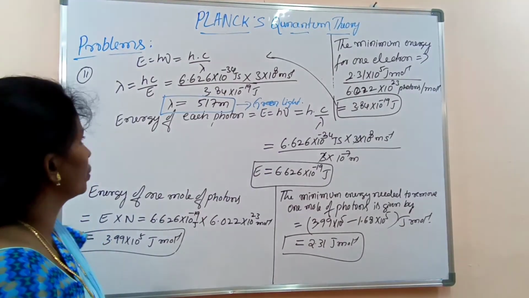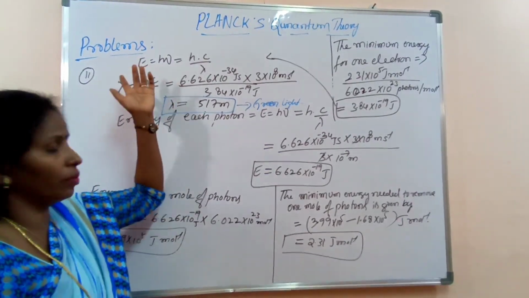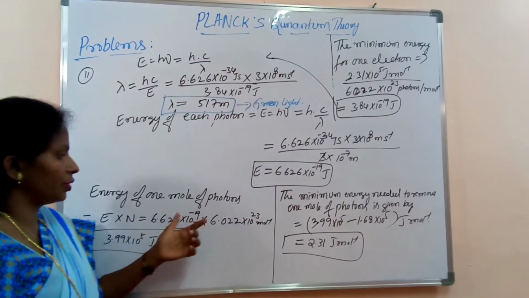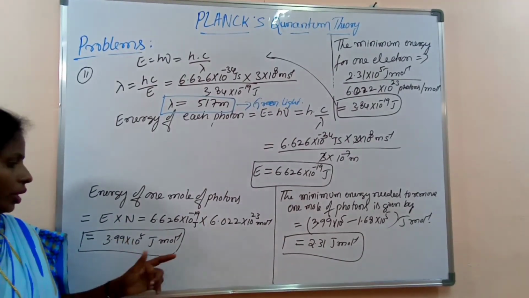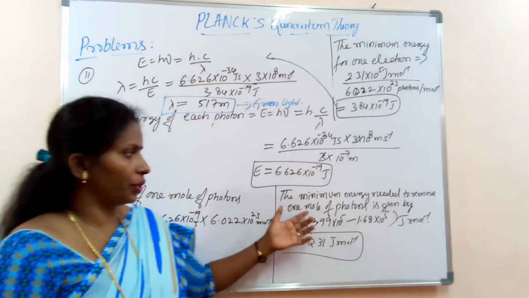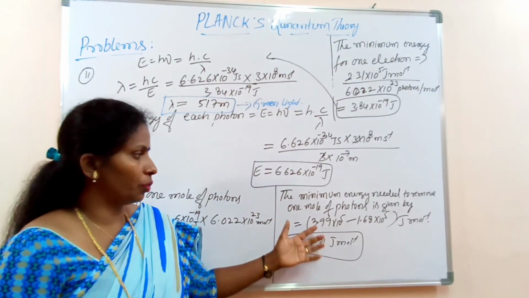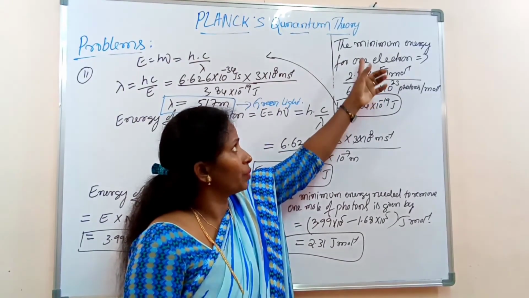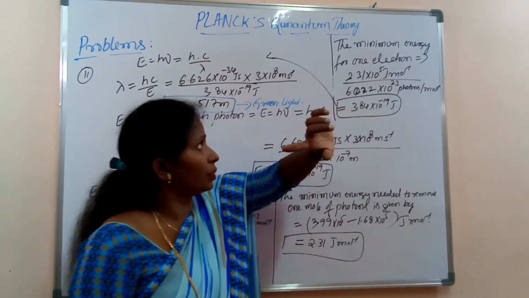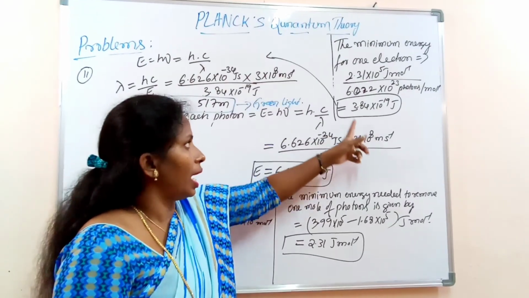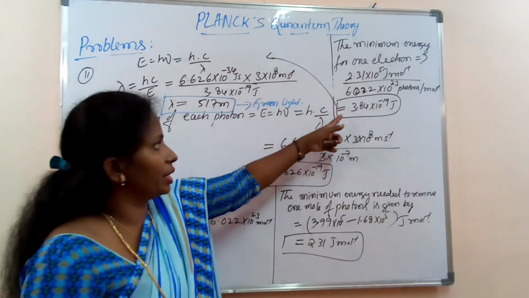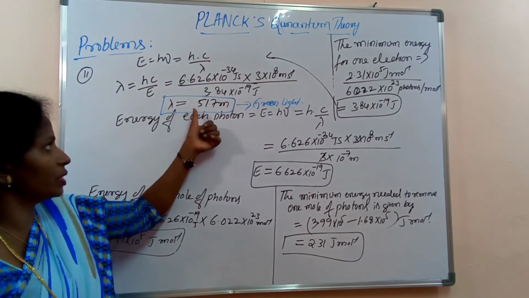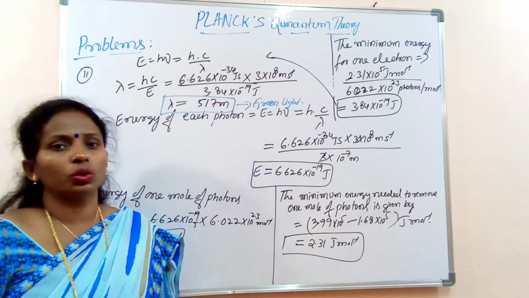So first, you see here, they have given lambda. For that lambda we need to calculate the energy of a single photon. Then using that energy we need to calculate for 1 mole of photons. Then from this we need to calculate the minimum energy needed to remove 1 mole of photons. Then from that we have to calculate the energy required to remove 1 electron, and from that energy we need to calculate the corresponding lambda. We calculated here lambda is equal to 517 nanometer, which corresponds to green color.